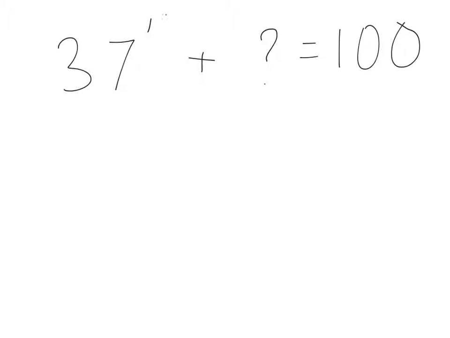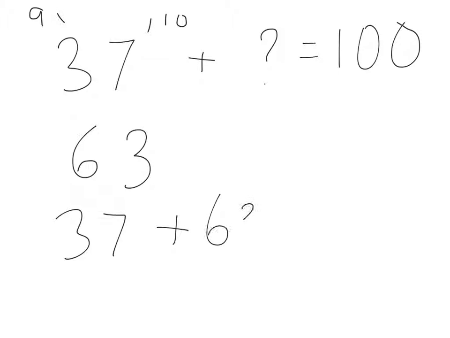The units column must total 10 and the tens column must total 9. 7 add 3 makes 10. 3 add 6 makes 9. So we have our answer. 37 add 63 equals 100.